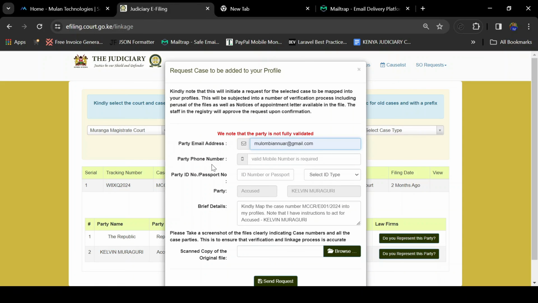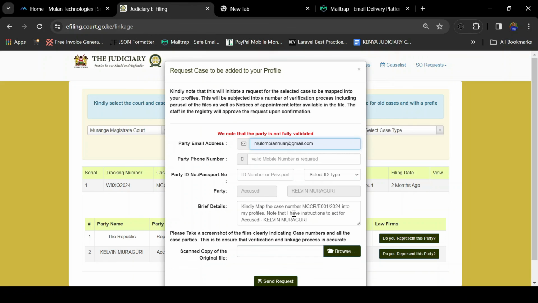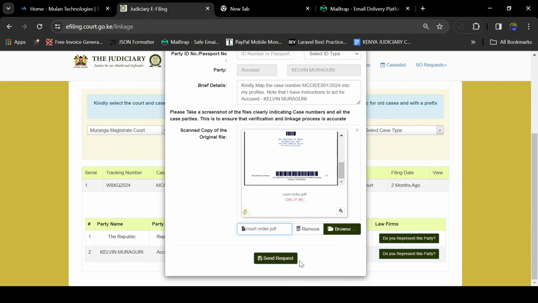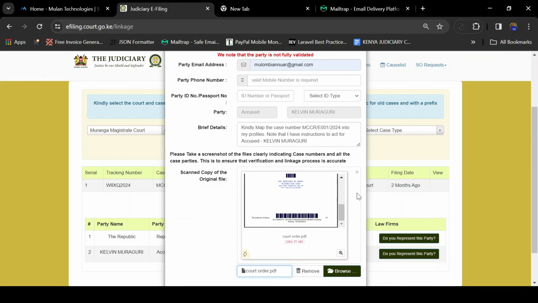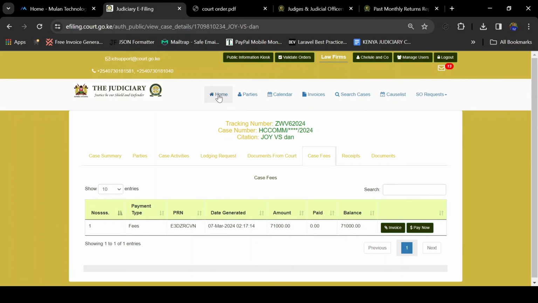You will enter the party phone number. You will enter the party ID number. Then you will be required to upload a scanned original copy of the notice of appointment. Once you have uploaded that document, then you will click send request. So once you have successfully sent the request, the court registry will be able to get your request, assess the document that you have submitted, and approve your request. So that's a short brief description of how you can file a case online.